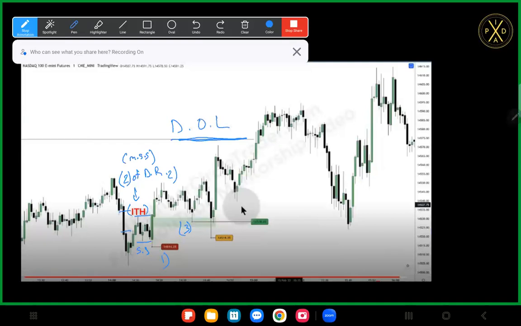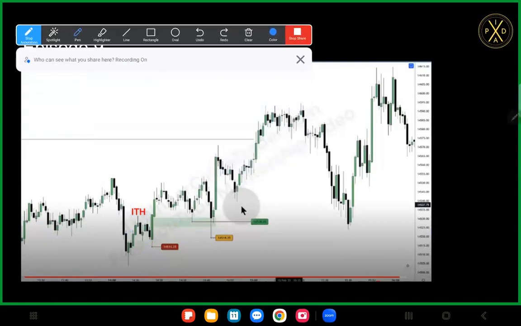So we're not going to get confused by price coming down here. We're not looking at this as a market structural shift because yes, this is an intermediate term low, but we have to keep in mind that that draw on liquidity is still up here. So we need to kind of filter this move out and still stick to our buy side bias until we clear out this high. All right, so that is everything for episode 9. Now let's move on.